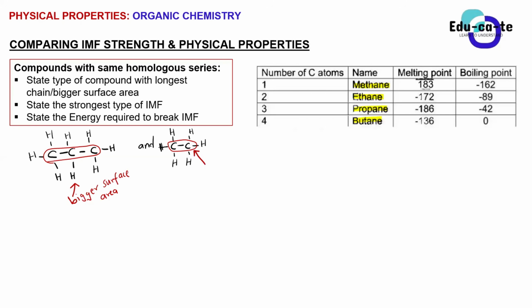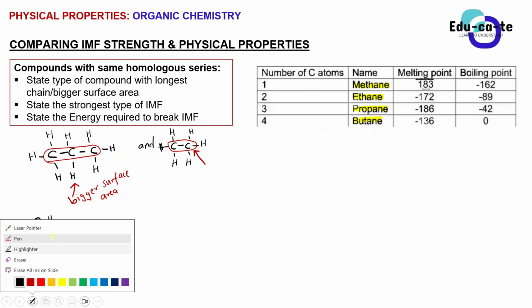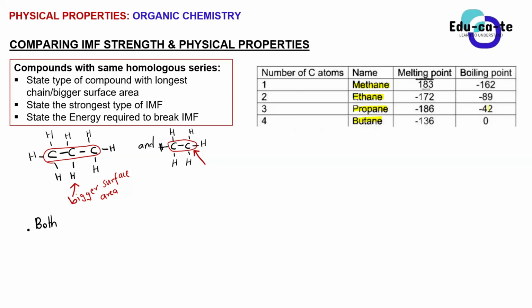So when you want to compare these two, propane and ethane, you can first state that both propane and ethane, let's say you want to compare their melting points. This graph has both characteristics, so you can talk about both. The melting point of methane is negative 183.